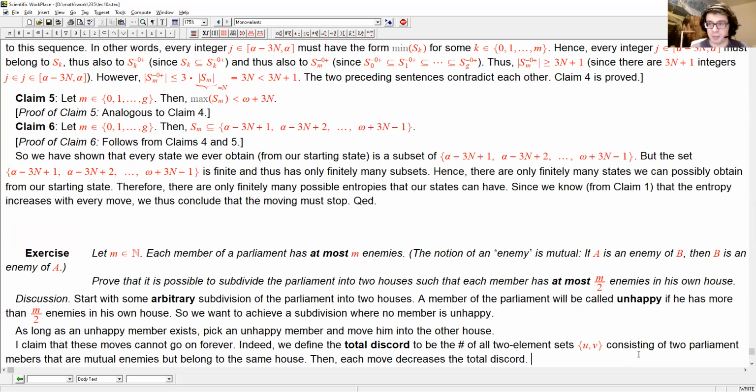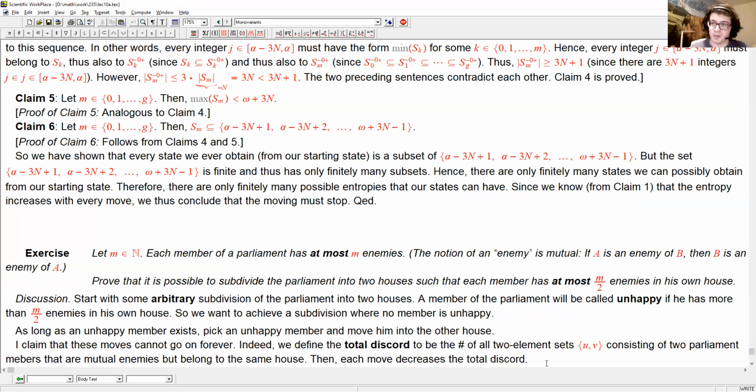If you focus on a single parliament member, his contribution to the total discord is how many enemies he has in his house. And if he's unhappy, then he has more than m/2 enemies in his house, and therefore less than m/2 enemies in the other house, because he has at most m enemies.